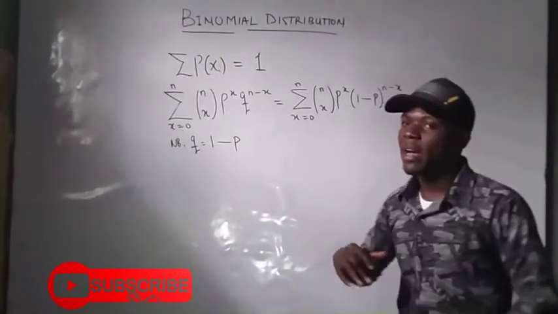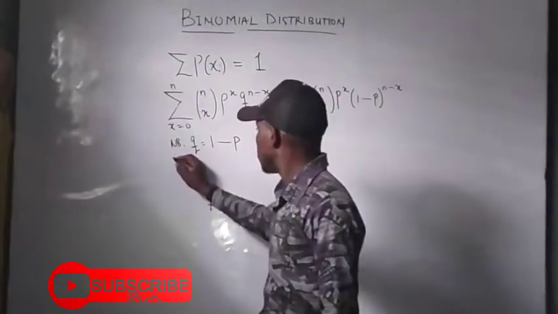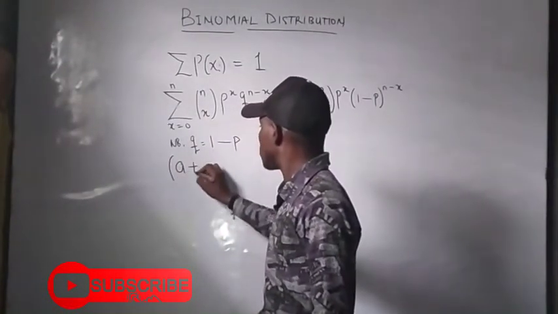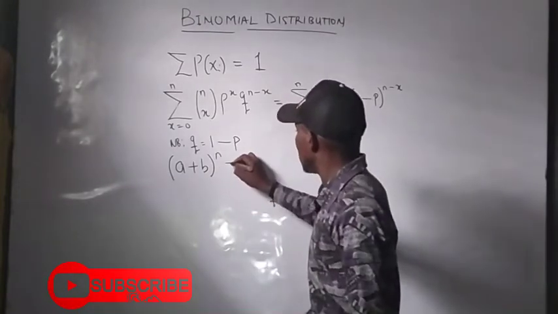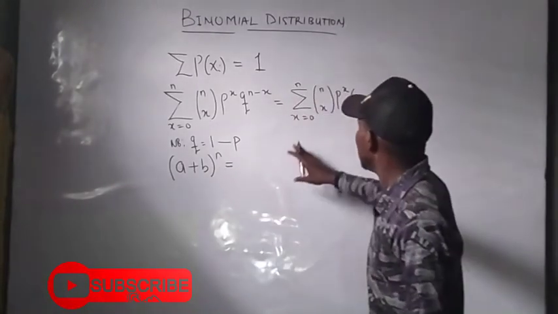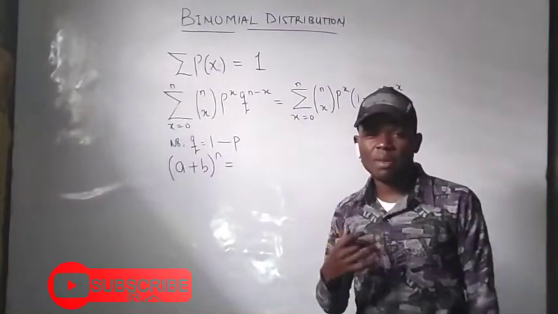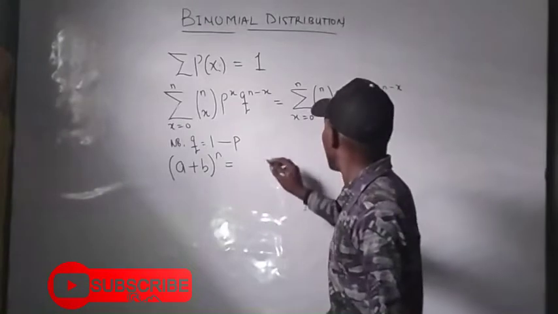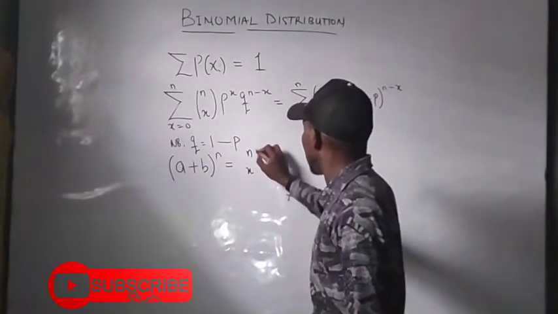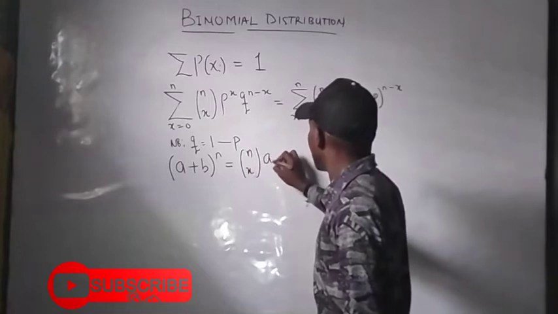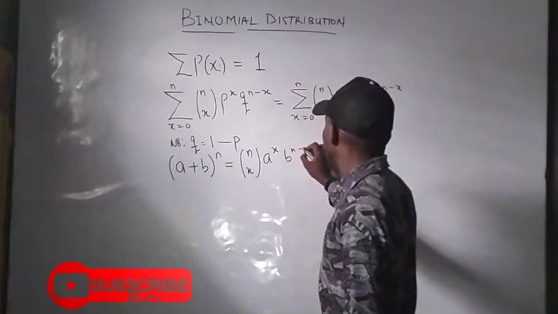If you can remember, with respect to the binomial expansion, when you have a plus b raised to the power of n, you are simply having an expansion of this form, something of the form n combination x of a raised to power x of b raised to power n minus x.